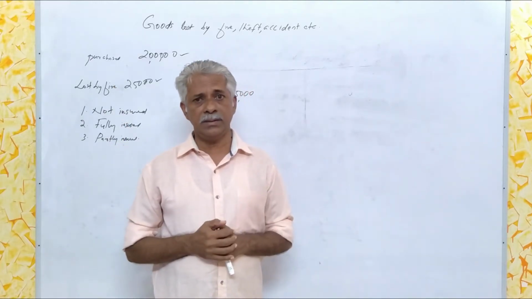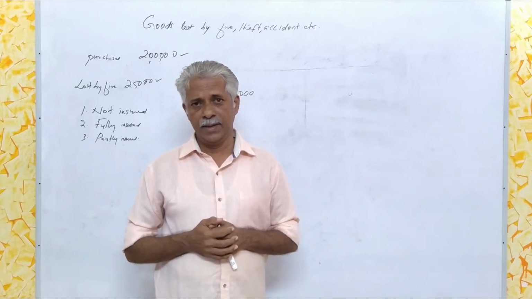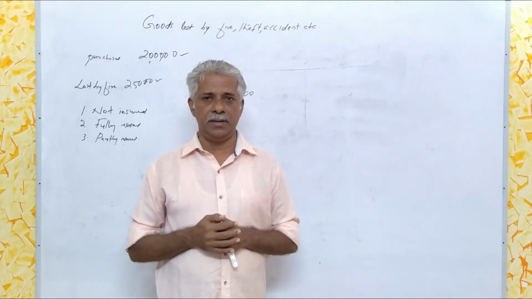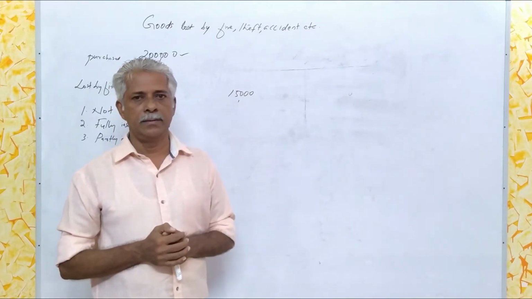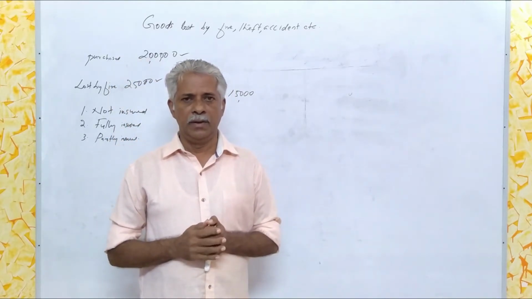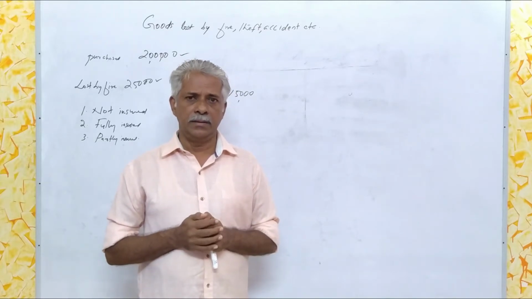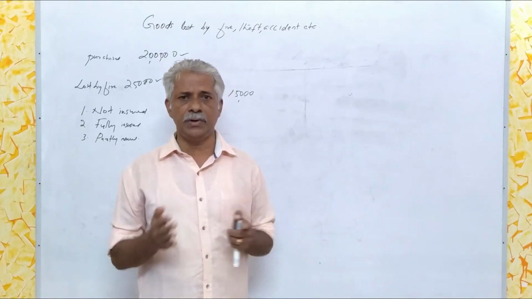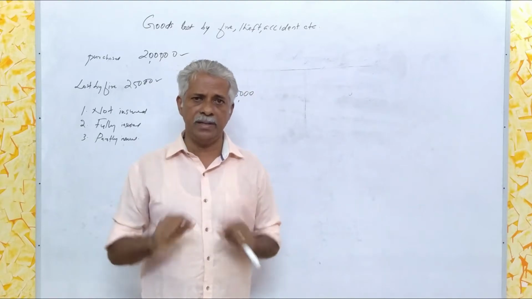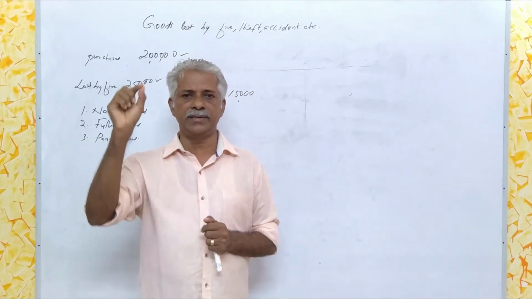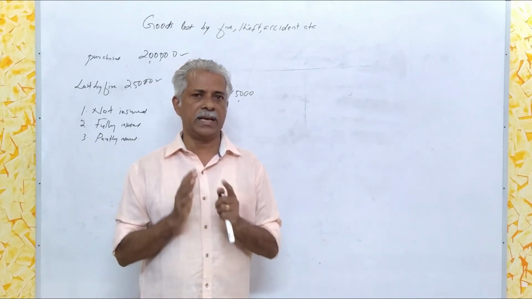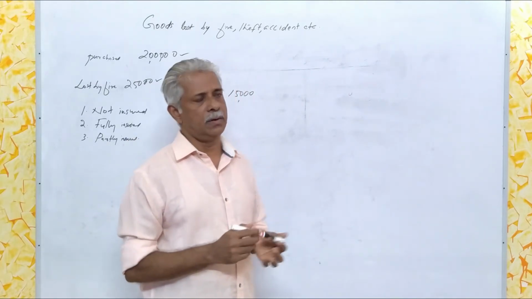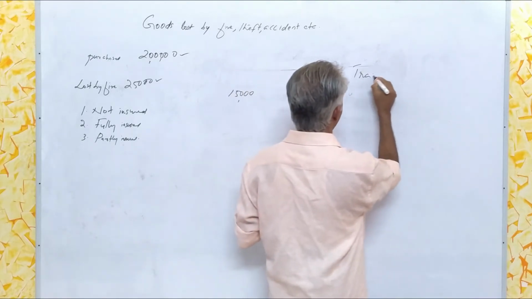Here the total loss is rupees 25,000, but the insurance company admitted a claim of rupees 15,000 only. Here also, without considering whether the goods are insured or not, we have to credit the entire loss on the credit side of the trading account with a view to arrive at the real cost of goods sold.